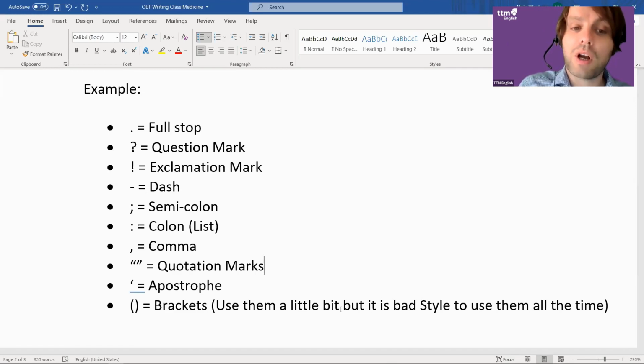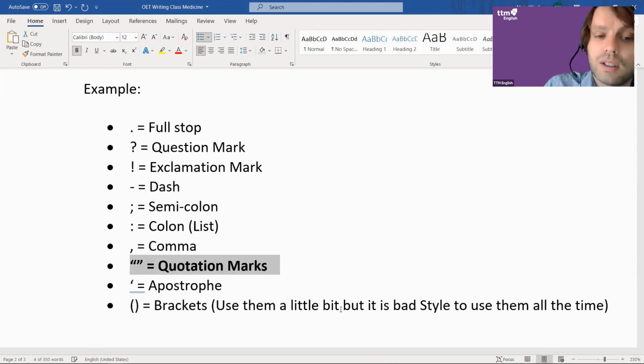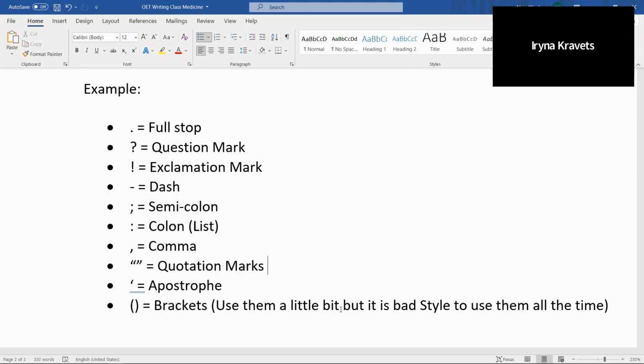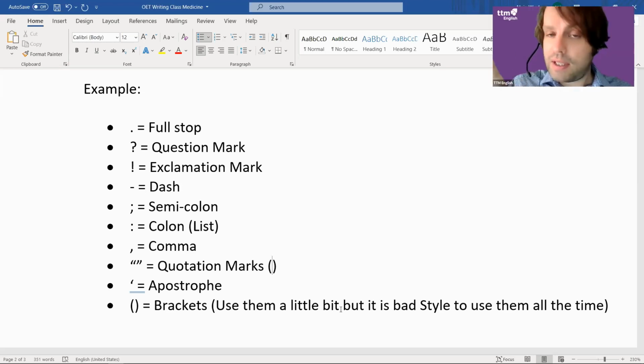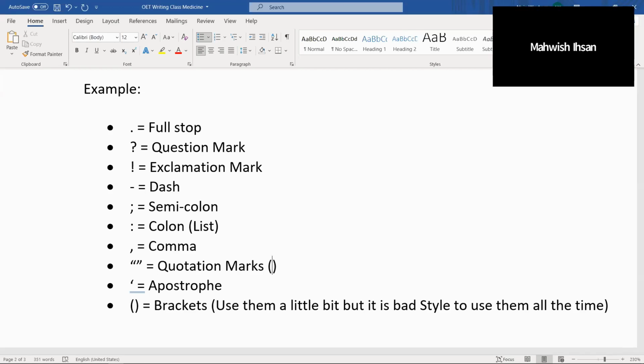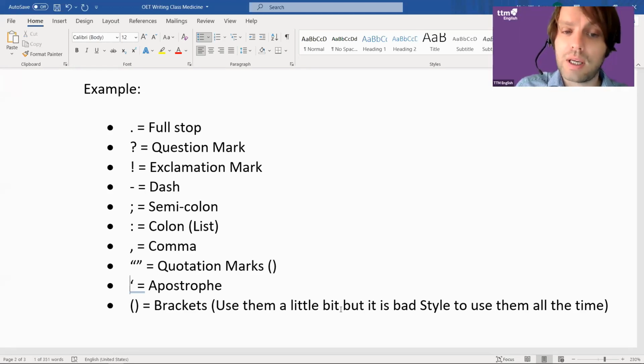What about quotation marks? Now, you're all doctors, and this is very important. You need to know them for reading, but you wouldn't put quotation marks in a letter. What you would use, though, is two apostrophes, and they'd have the same meaning as quotation marks.